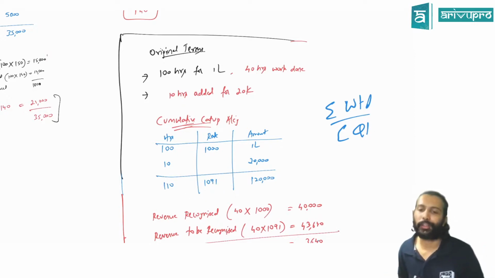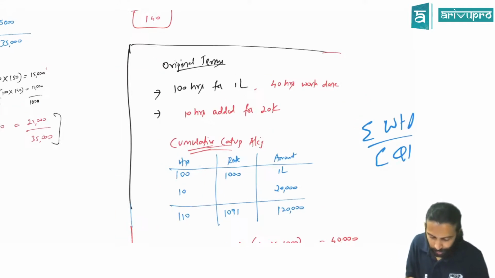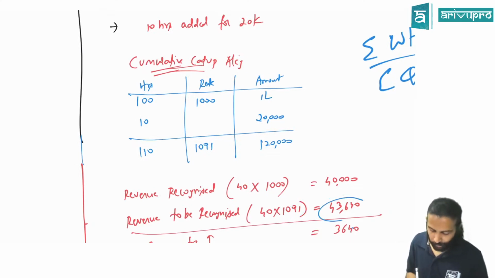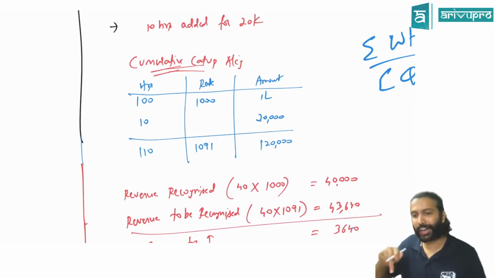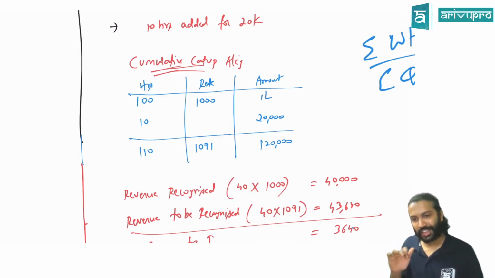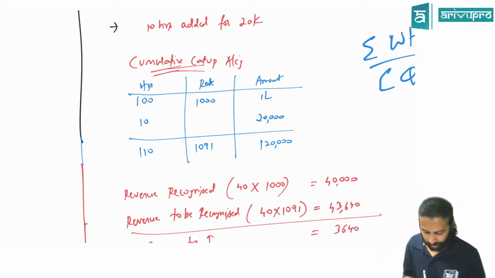Apply that rate for revenue recognition. How much work is over here? 40. So apply that weighted average rate for 40. So 40 into 1091 will be how much? 43,000. So this is the revenue that should be recognized. But 40 hours already over means you would have already recognized 40 hours at the old rate. The old rate was 1,000 or whatever it was. The difference between these two, we have to adjust in our revenue.